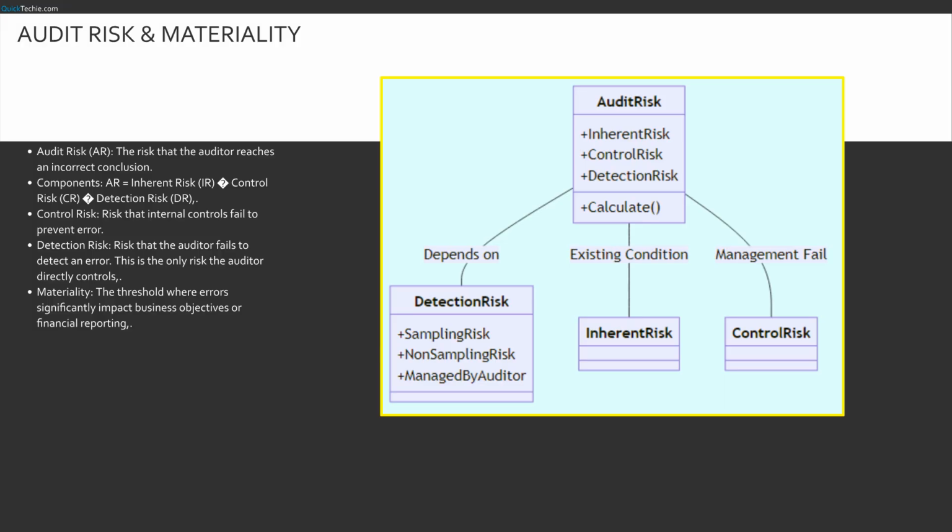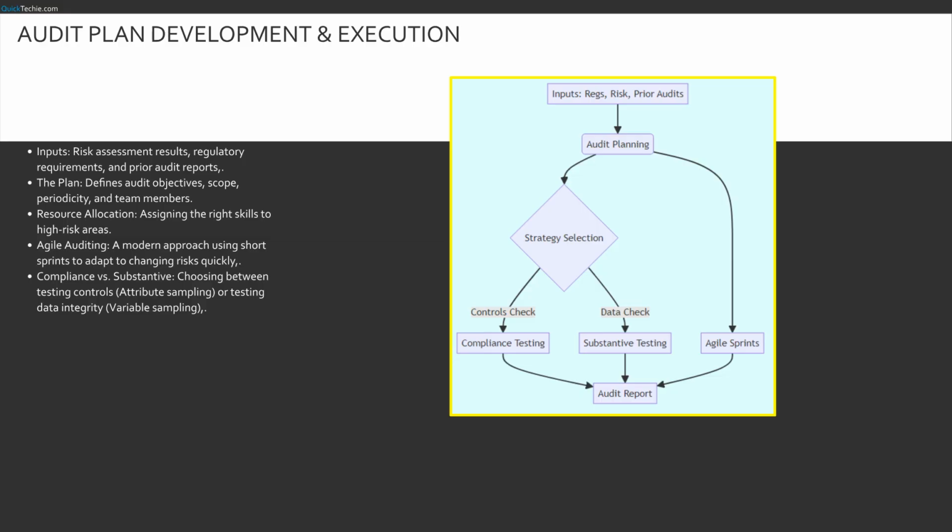This class diagram breaks down audit risk. It shows that audit risk is a composite of inherent, control, and detection risk. I've highlighted detection risk specifically to show it breaks down further into sampling risk and non-sampling risk. And crucially, it has the attribute managed by auditor. This visualizes that while inherent and control risks are existing conditions or management failures, detection risk is our responsibility to manage. We take all that risk data and build the audit plan.